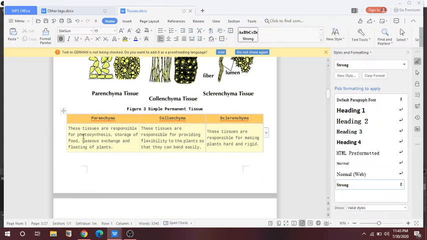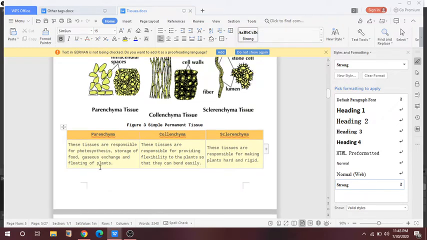So what are the differences? Parenchyma are the tissues responsible for photosynthesis, storage of food, gaseous exchange and the floating of plants. But collenchyma का function क्या है? For providing flexibility to the plants so that they bend easily. और sclerenchyma provides the rigidity to the plant.